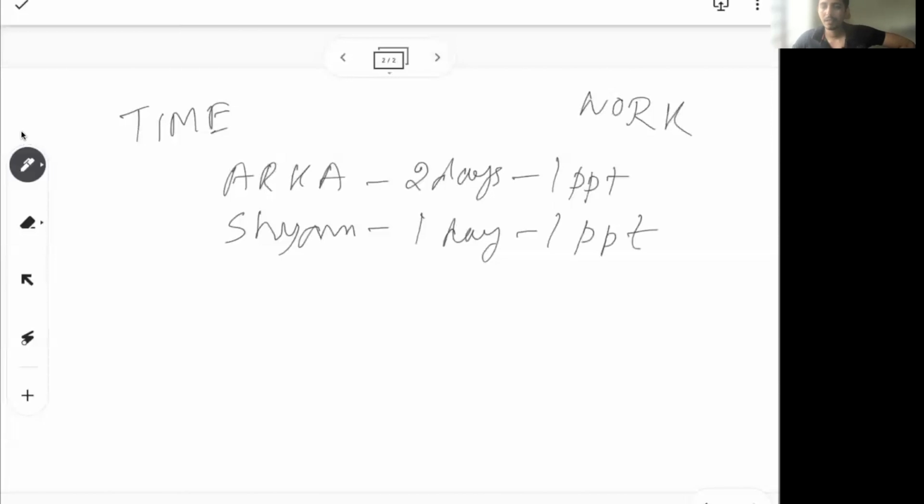So when I say that Orko makes one PowerPoint presentation in 2 days, there is a time element, which is 2 days, and a work element, which is one PowerPoint presentation. Normally if the work is not quantified, the total work is considered to be 1 unit, a whole unit. It can be 1 PPT or 10 PPTs, but together it is considered one whole unit of work. So that's how the basics of time and work works.